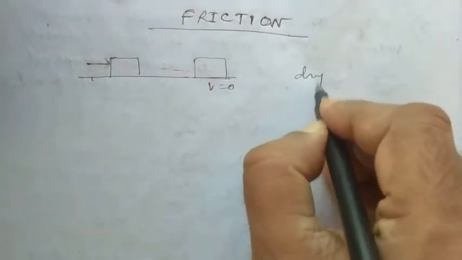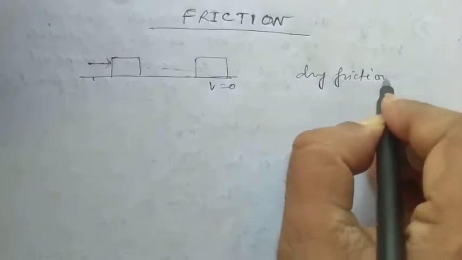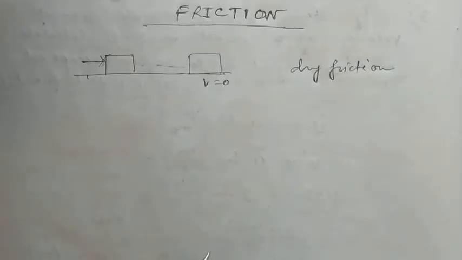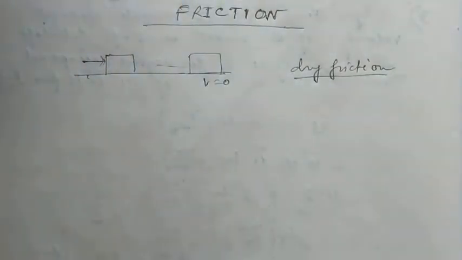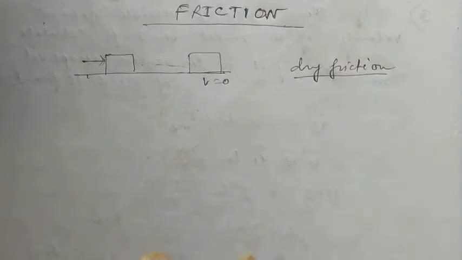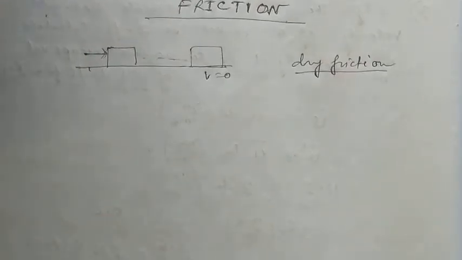I am using the term dry friction because later in the chapter we will be discussing something about wet friction. This is known as dry friction. Also, if the book is pushed slightly, it often does not move at all. If the force on the book is gradually increased, it begins to move after a while. So initially, the frictional force can balance the applied force. That means we are talking about a force which is always resisting the motion of the body.